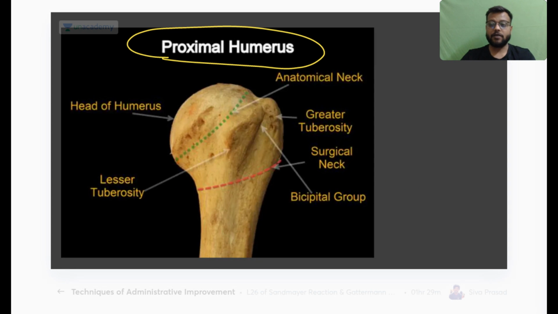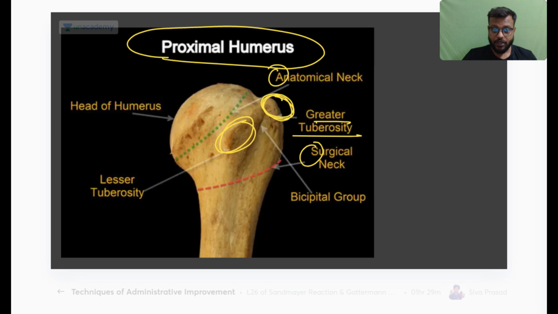Okay, so this is the anatomy of the proximal humerus. In this, you need to know the differentiation between the anatomical neck and the surgical neck. Alphabetically A comes first, so the anatomical neck will be above, and the surgical neck will be below. See this, the posterior lateral one which is bigger is your greater tuberosity, and this is your lesser tuberosity. The greater and lesser tuberosity separate from the head of the humerus. There is a line which is called the anatomical neck, and between the shaft and these two tuberosities there is another imaginary line, which is called the surgical neck.